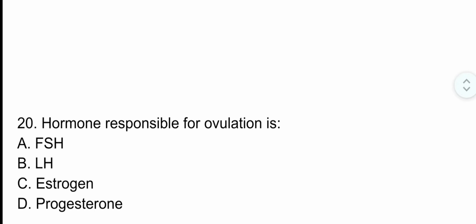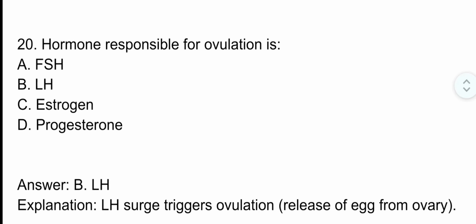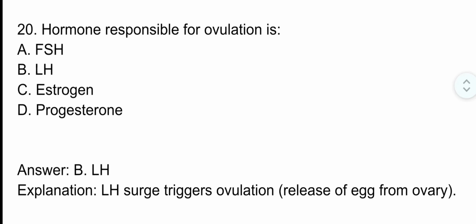Question number 20. Hormone responsible for ovulation is. The correct option is option B, luteinizing hormone. Luteinizing hormone surge triggers ovulation, the release of the egg from the ovary.